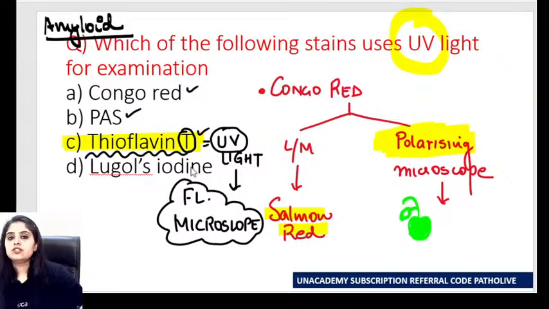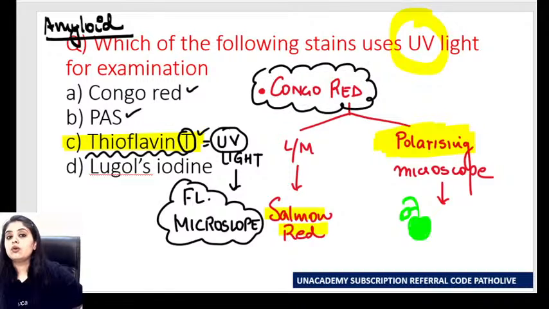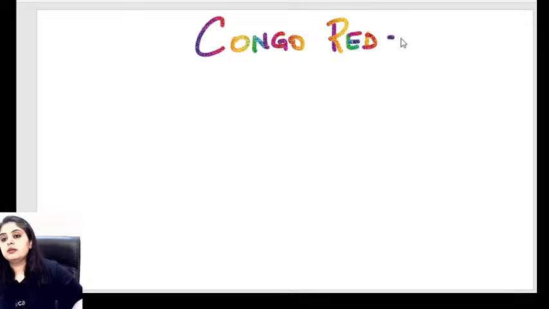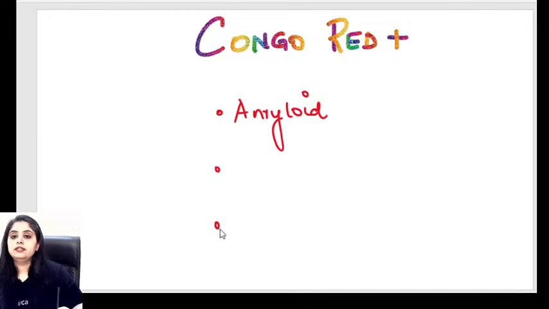In continuation, today we are doing all the miscellaneous questions too, as we go nearer to the exam. We also have to understand what else in pathology is Congo red positive. Tell me guys, what are the things you know of which are Congo red positive in pathology? One I will answer for you, that is amyloid, and the others you answer for me. At least two more you should tell me.